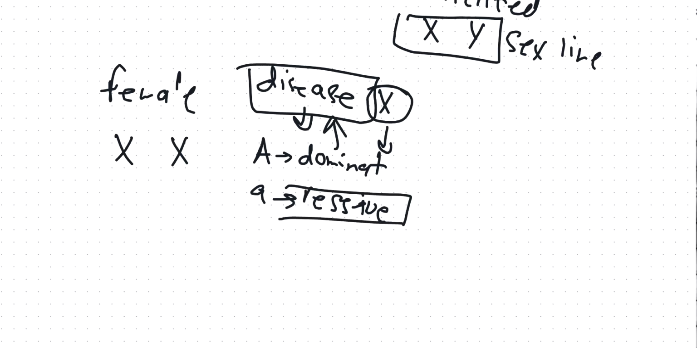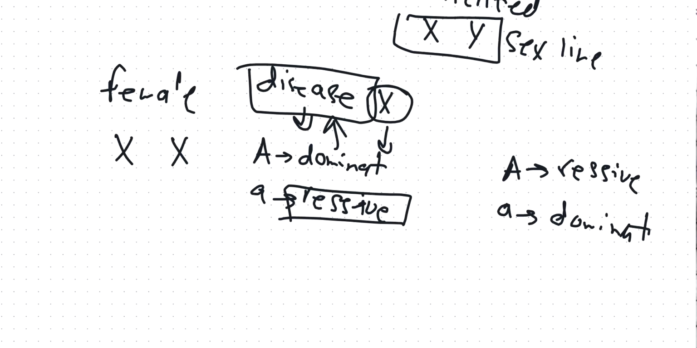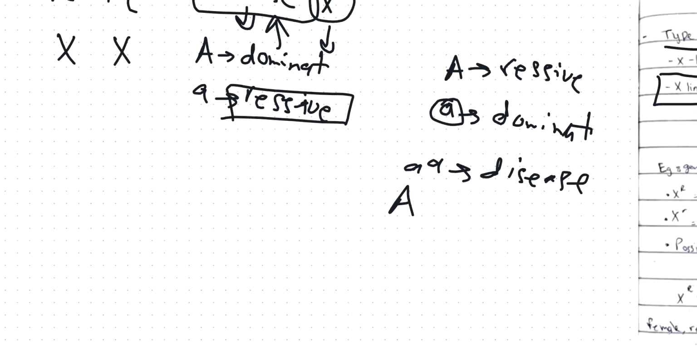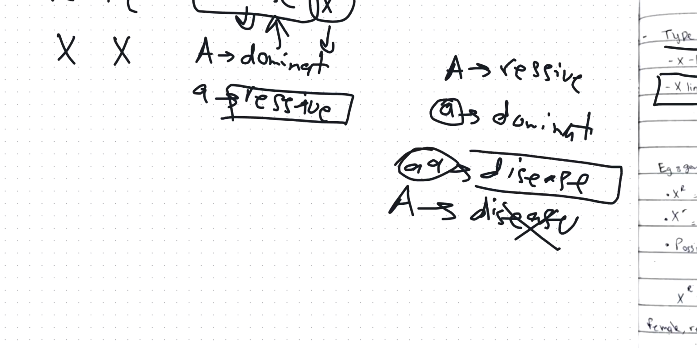So this can also be reversed. They can say that capital A refers to recessive and small a means dominant. What do I mean by this? This means that if I have two recessive alleles, then only will the disease be expressed. And if I have a dominant allele present, then that's the allele for healthy cells, and I will not have the disease. So if I have two small recessive alleles, then I will get the disease. If I have one dominant allele, then I will not have the disease.